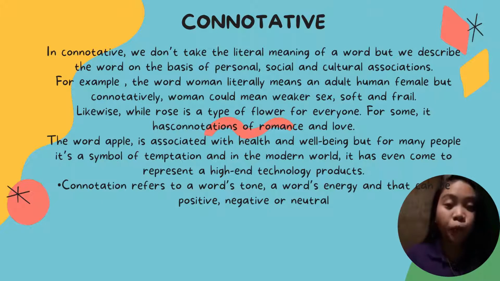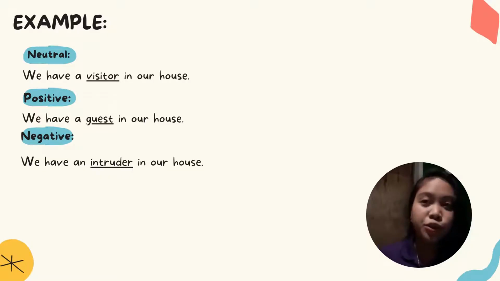Another example is the word apple. It's associated with health and well-being, but for many people, it's a symbol of temptation. And in the modern world, it has even come to represent high-end technology products. Moreover, connotation refers to a word's tone, a word's energy, and that can be positive, negative, or neutral. For example, in neutral, we have a visitor in our house. In positive, we have a guest in our house. In negative, we have an intruder in our house.